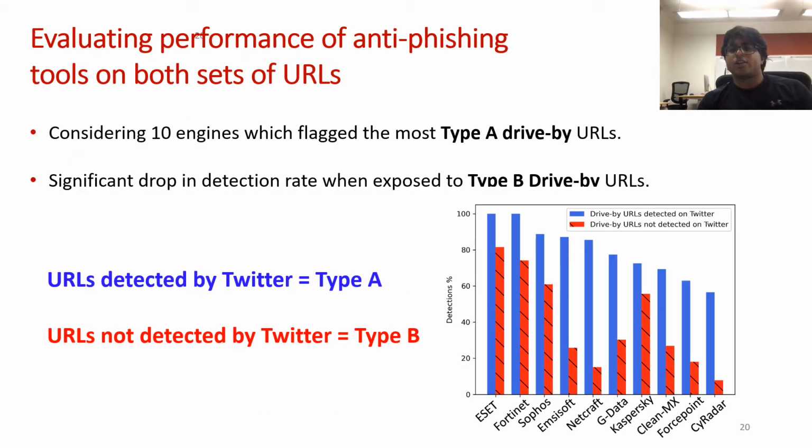Considering the detection rate of the 10 engines which performed the best against the type A drive-by download URLs, we compared them against the performance with the type B download URLs. Similar to the phishing URLs, we find that there's again a major dip in performance for the type B drive-by download URLs. While this drop is not as drastic as we had seen for the type B phishing URLs, it is still a major indication that anti-phishing engines struggle to detect these type B drive-by downloads.